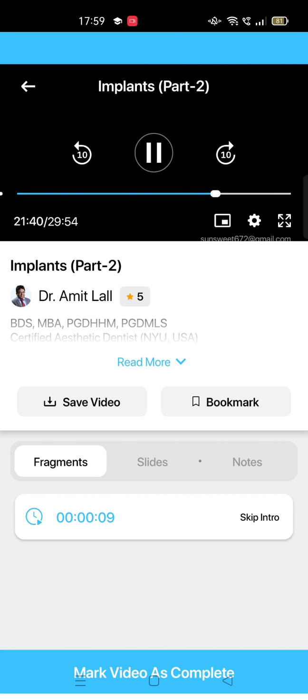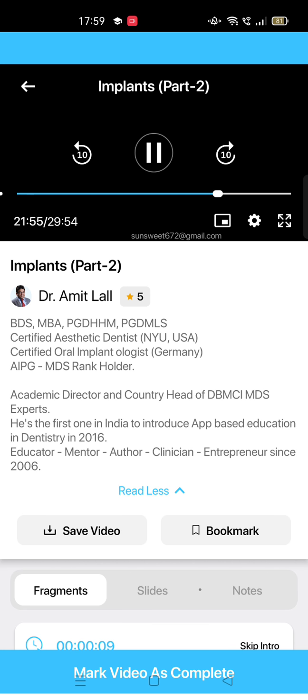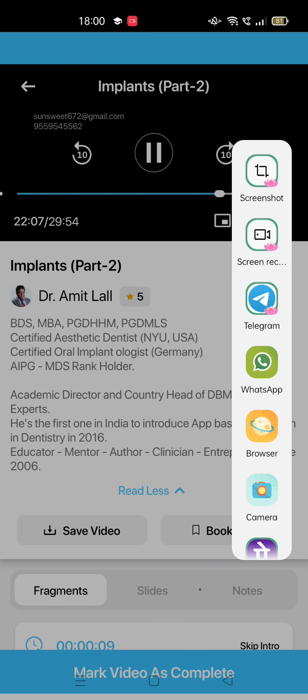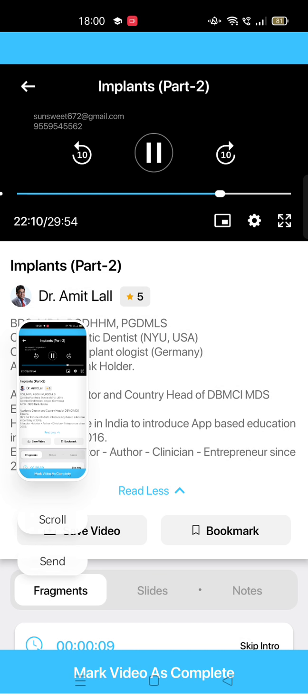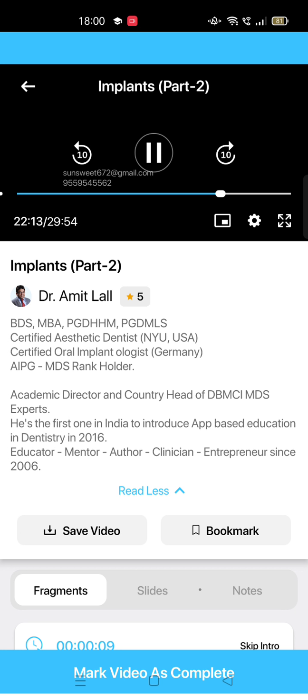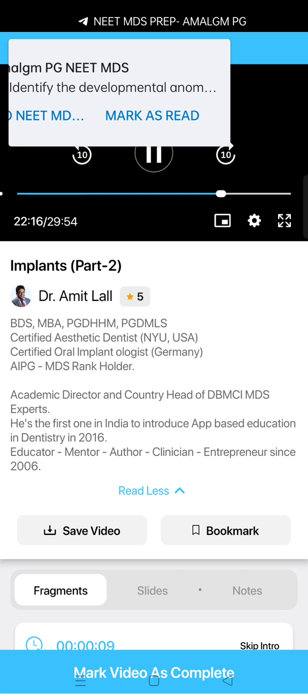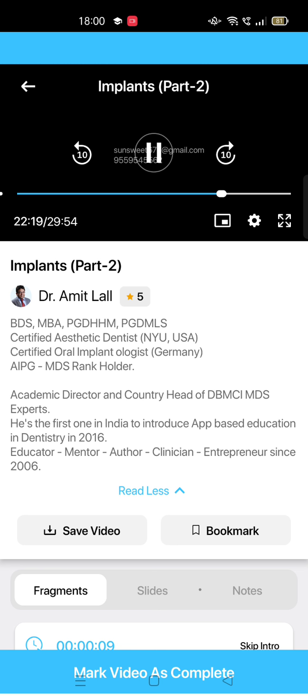It's not related to age, it's only related to one parameter, that is inter-arch distance. If inter-arch distance is more, you will go for denture. If inter-arch distance is less or adequate, you will go for bridges. You can easily remember: if you have higher inter-arch distance, you cannot have such long teeth. And if you have shorter inter-arch distance, then there will be no space for denture bases. Denture bases will require some space, and will be given in situations which have higher inter-arch distance.